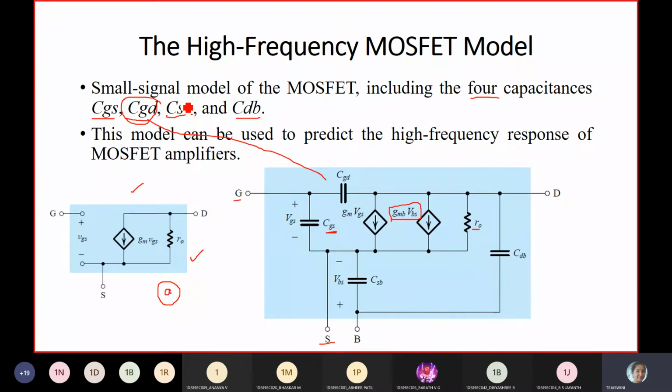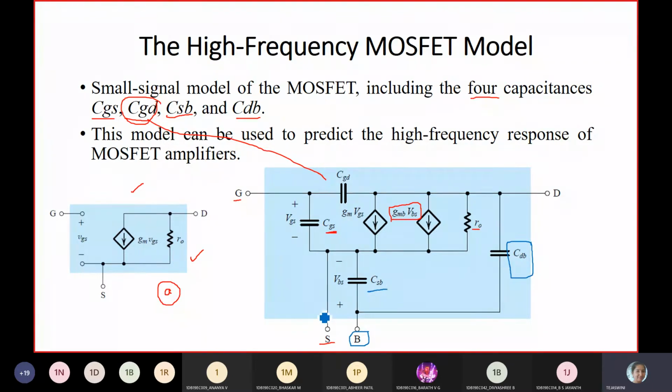And you have two more capacitances, CSB and CDB, the source body and drain body capacitances. CDB means between the drain and the body. This is your body terminal, so between the drain and the body, you need to include CDB. Similarly, source body is the capacitance CSB.